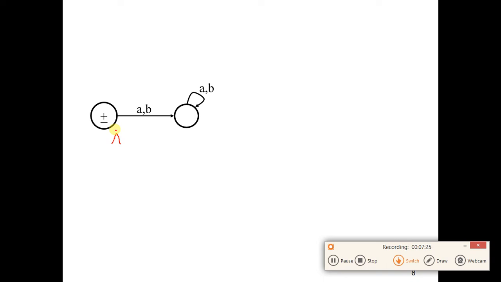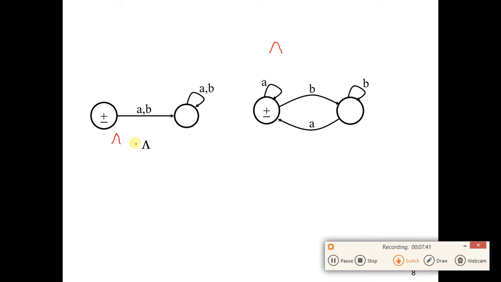Next, see another machine. Here again, the starting state is also the accepting state. So you can say it accepts null, just like this. If you read null, you are still on the starting state and accepting state, it will be accepted. If you read A, you stay here, but when you read B, you move here, and if you keep reading B's, you will stay here, and once you read A, you come back to the accepting state.